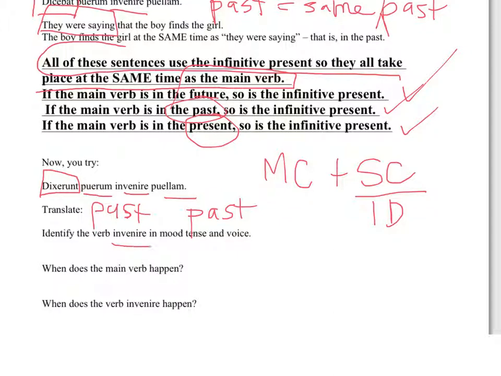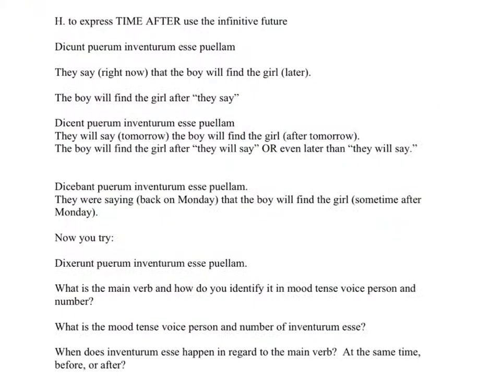Because invenire is the present infinitive, it happens at the same time as the main verb. If the main verb happens in the past, then invenire also morphs into the past. They said yesterday that the boy finds the girl yesterday. Once you understand that pattern, everything else should be simple.